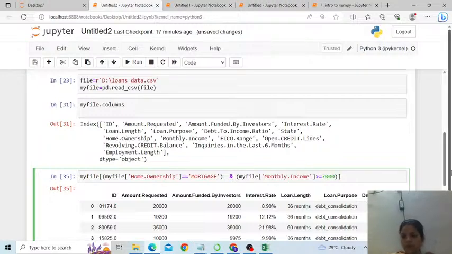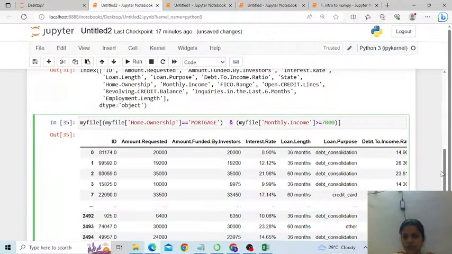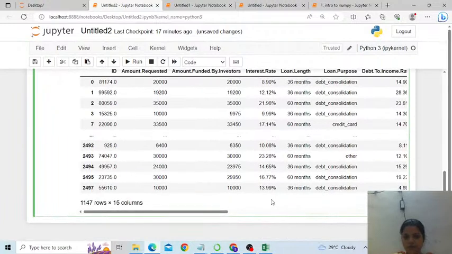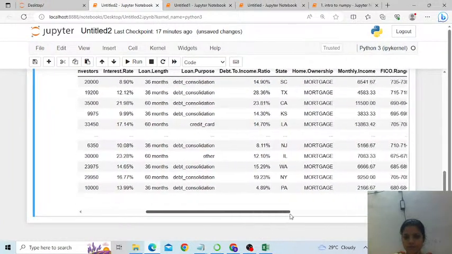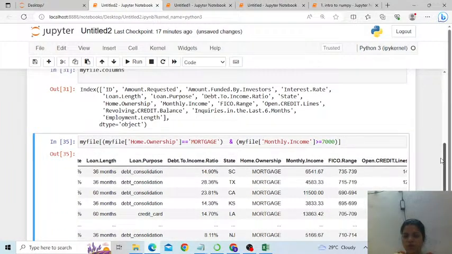Fine. Without running this syntax, let me first show you one thing. Wherever home ownership is mortgage, look, even this row is included.